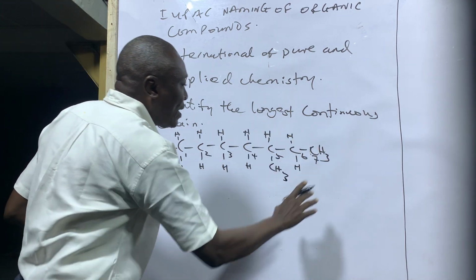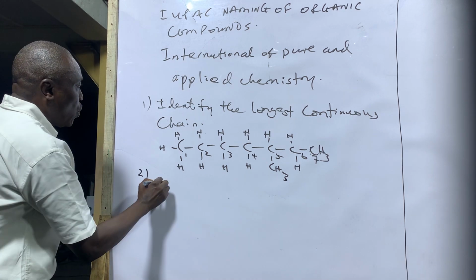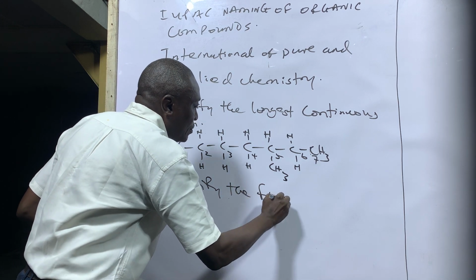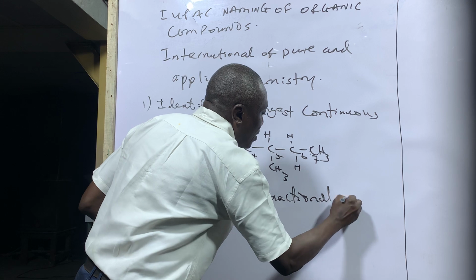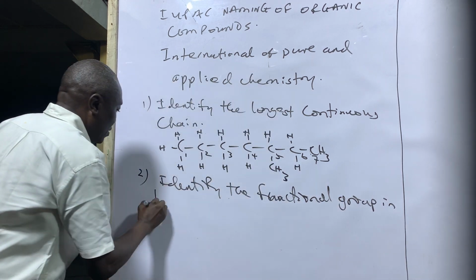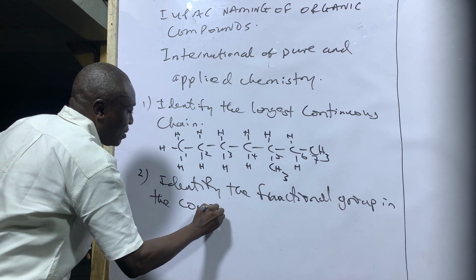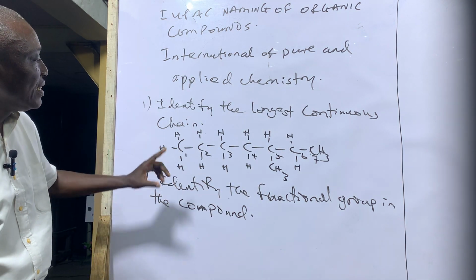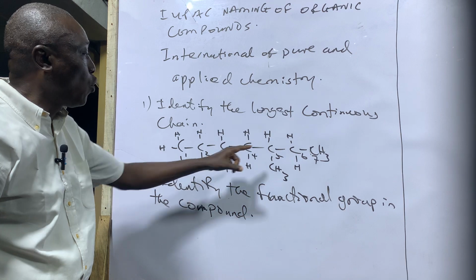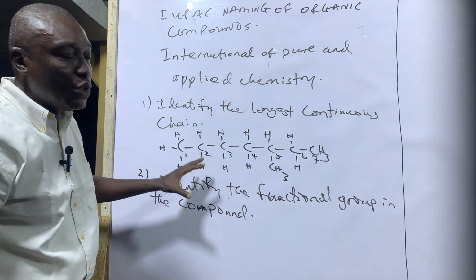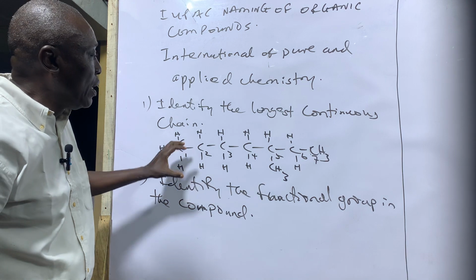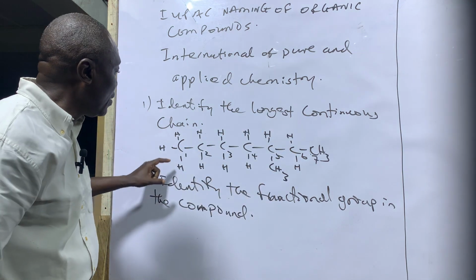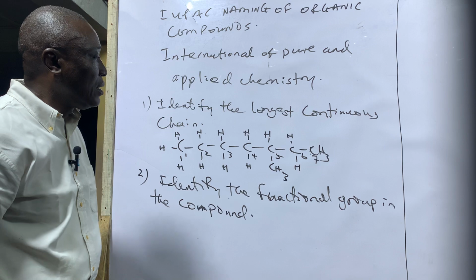So after identifying the longest continuous chain, the second step is to identify the functional group in the compound. For instance, this particular compound is a single bonded compound, a saturated compound, so it is an alkane. So in naming the parent, this is the longest continuous chain, which is the root chain: 1, 2, 3, 4, 5, 6, 7.